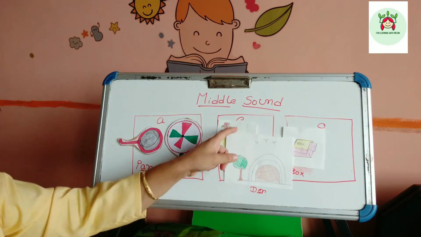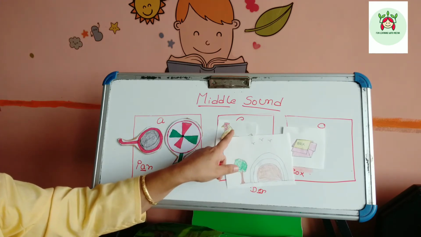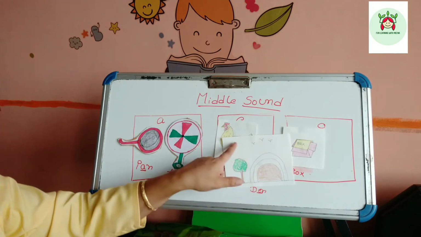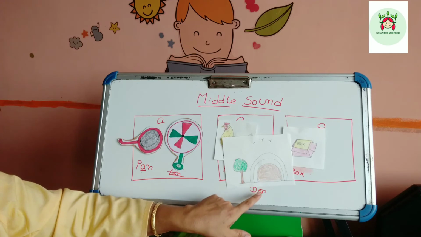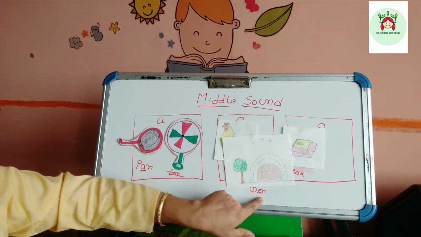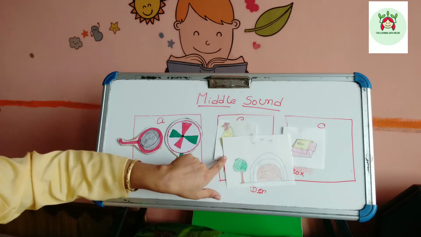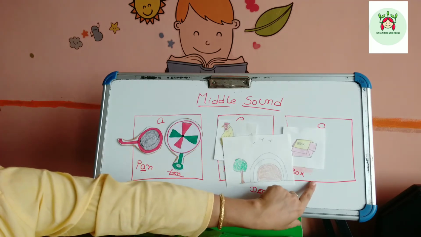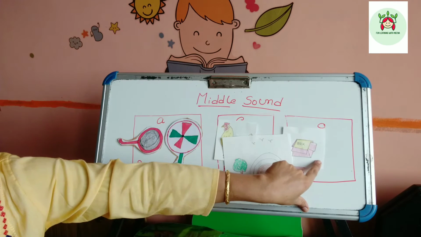Right? And these pictures are of hen and den. The sound of E is in den, hen. And the third column has box.